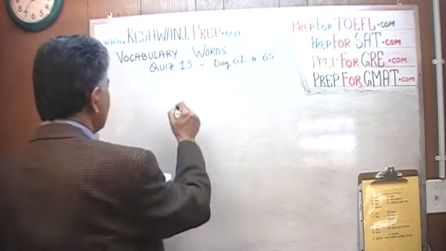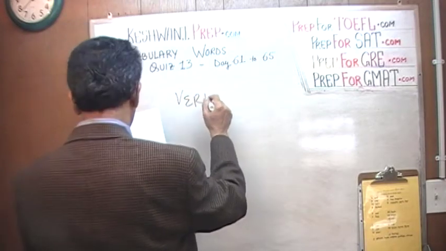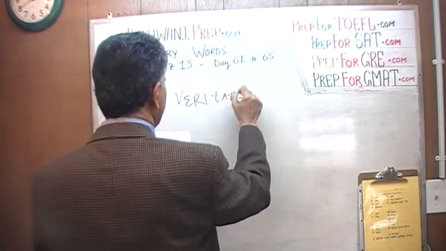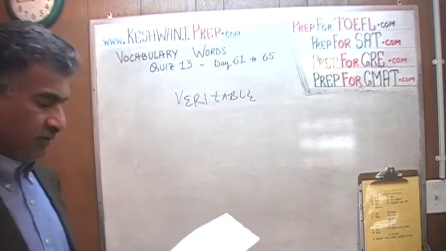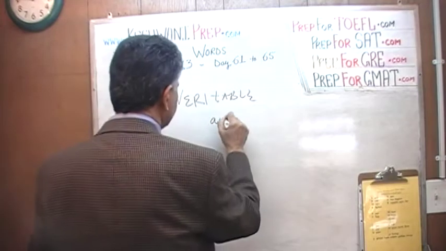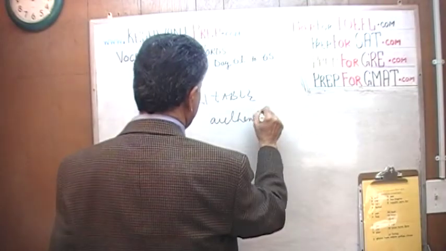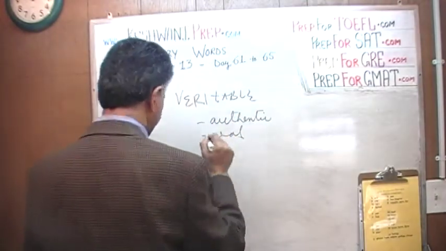The very last word that we learned was, again, related to verisimilitude, which is veritable, which simply means authentic, real. Authentic, real, genuine.